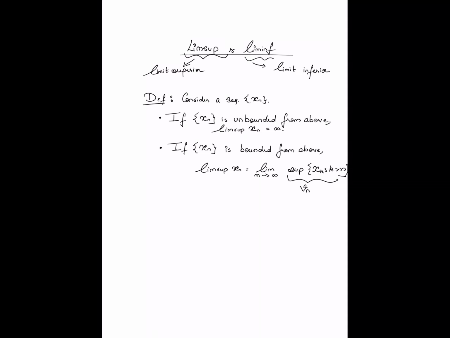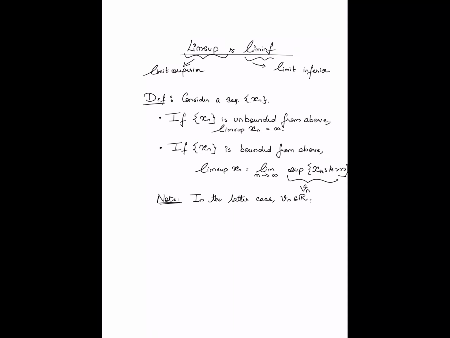Now I'm going to interpret the definition. Note that in the latter case, firstly, Vn belongs to R, right? Because if you take the supremum of any set that is bounded from above, that is in fact going to be real valued. This follows from the least upper bound property of the reals.